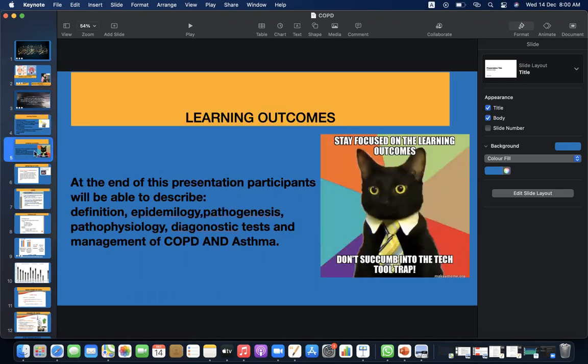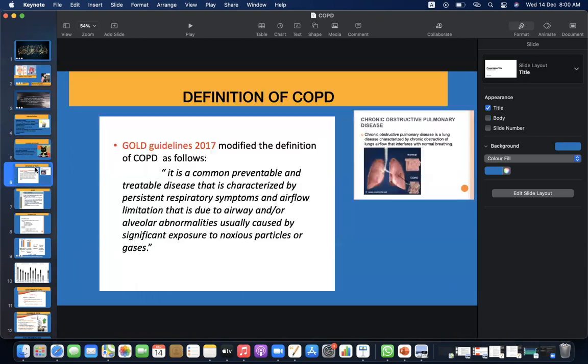Learning outcomes. At the end of this presentation, participants will be able to describe the definition, epidemiology, pathogenesis, pathophysiology, diagnostic tests, and management of COPD and asthma.